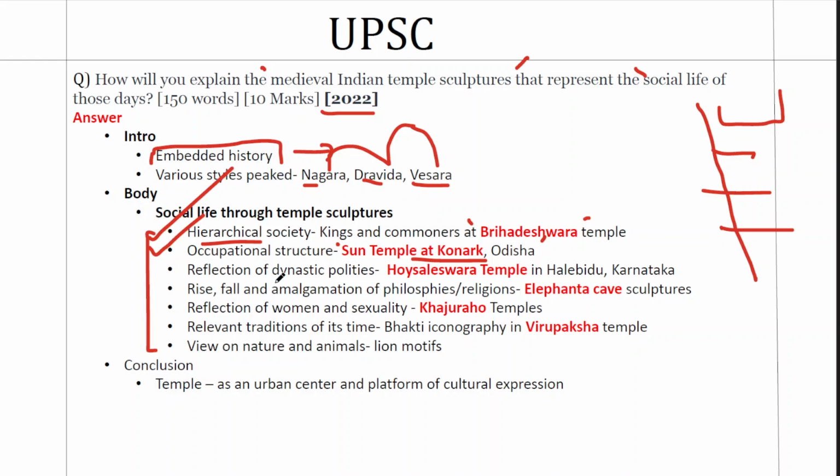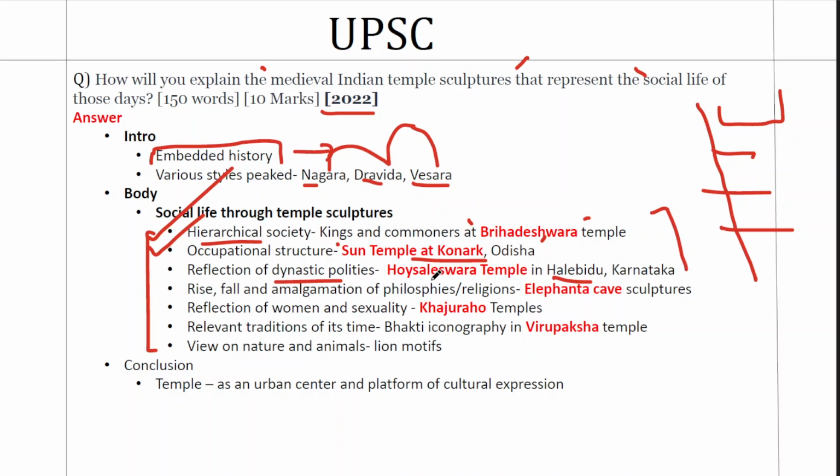Third, as a reflection of dynastic polities. I've already told you different dynasties are associated with different styles. Let's take the case of Hoysaleshwara temple in Halebid. It was constructed by the Hoysalas. So these Hoysalas were known for a mixture of styles, where they will mix elements from Nagara style and Dravida style. So the typical feature of a sculpture will tell us the flavor of the dynasty, the taste of the patron. So that's yet another feature of social life.